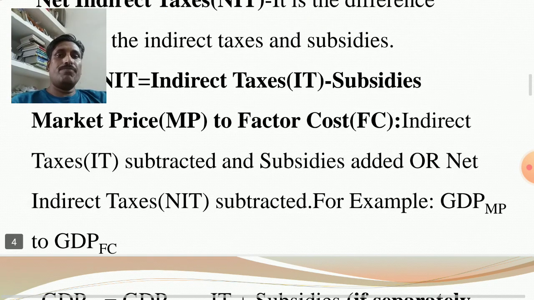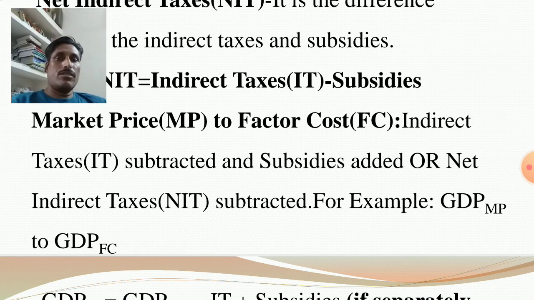Next one, conversion of market price to factor cost. In national income calculation, when there is conversion of market price to factor cost, indirect taxes are subtracted, because indirect tax is already included in the price of the product.